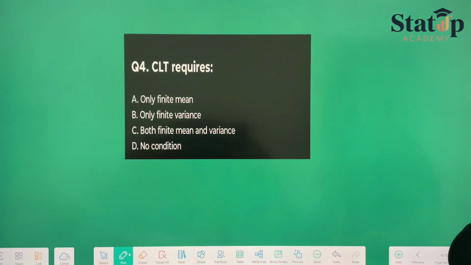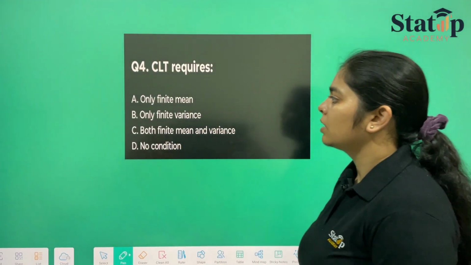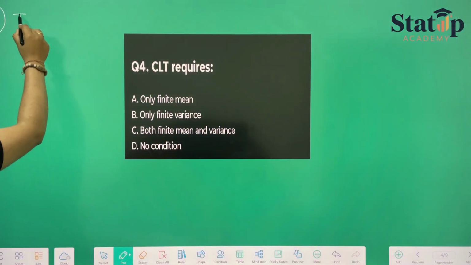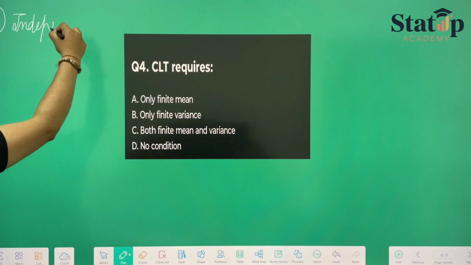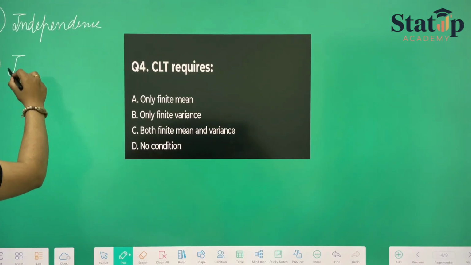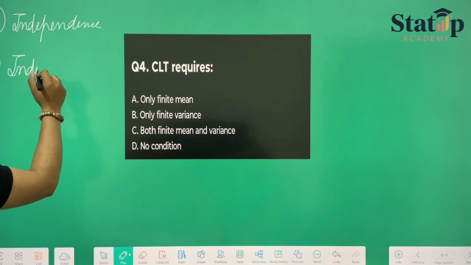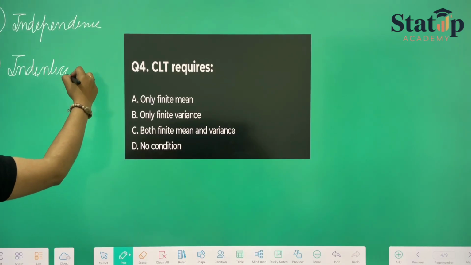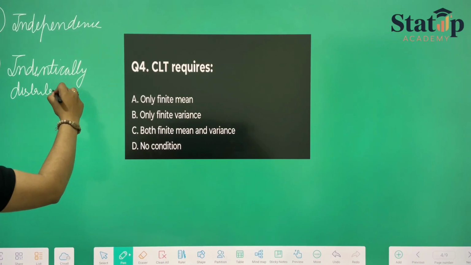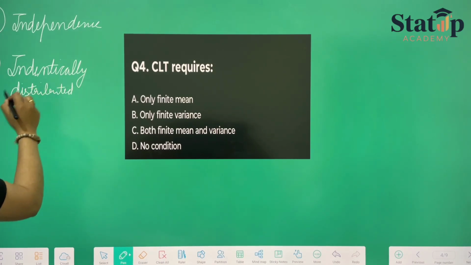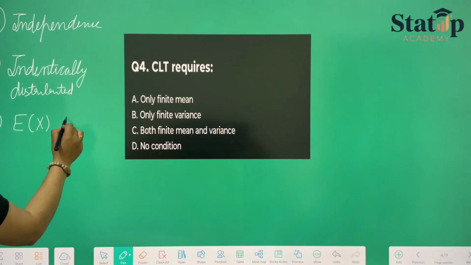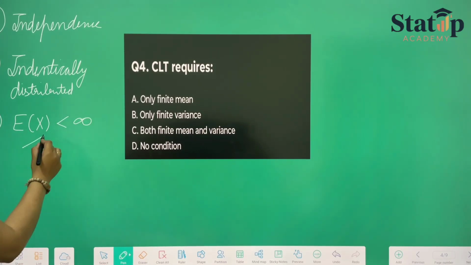Now next question. CLT requires. What does CLT require? The first one is independence of random variables. The second one is identically distributed. The third one is finite mean, which is mean of x is less than infinity, which is finite.